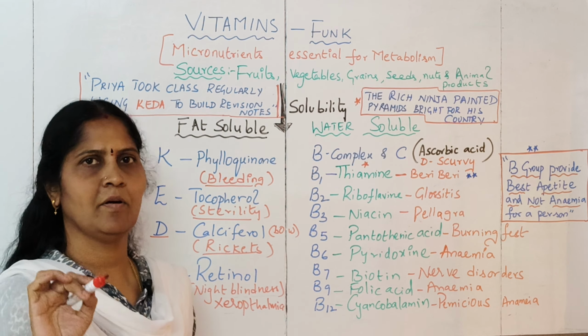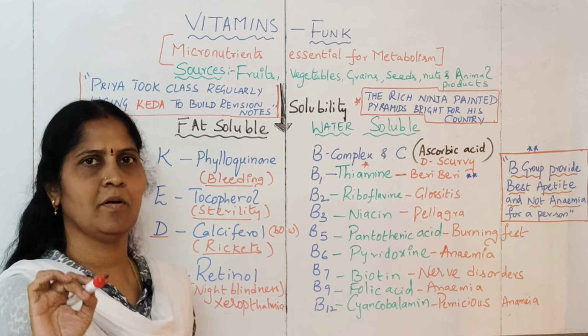If you memorize this sentence, you will get the scientific names, the alphabets involved in the fat soluble vitamins, and also the deficiency conditions.